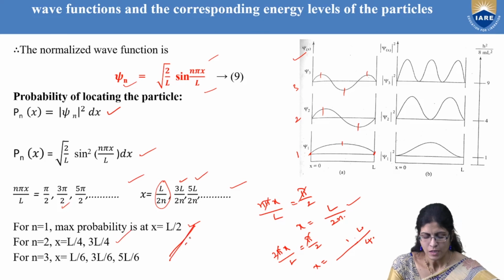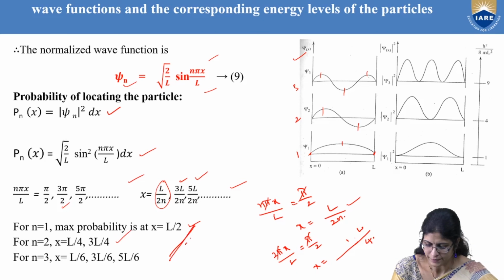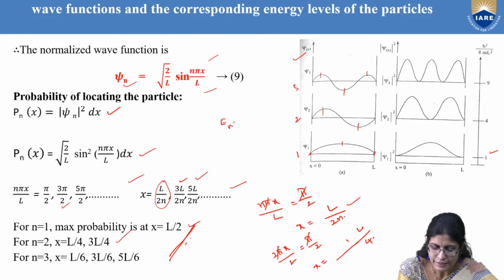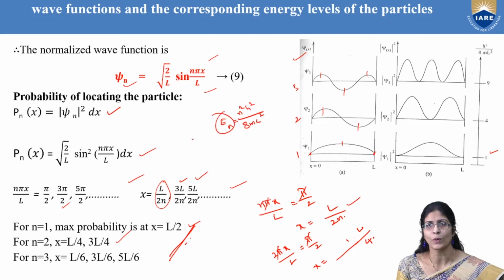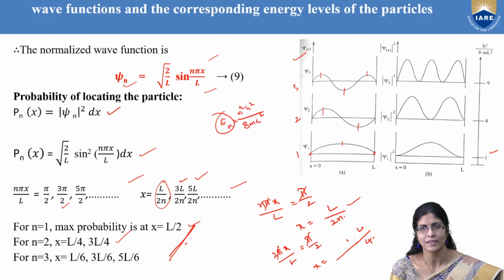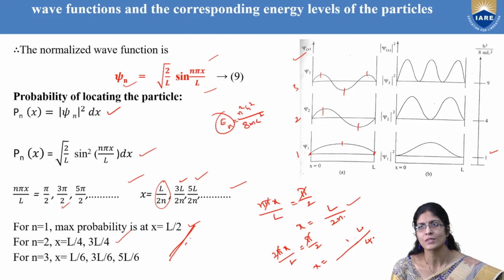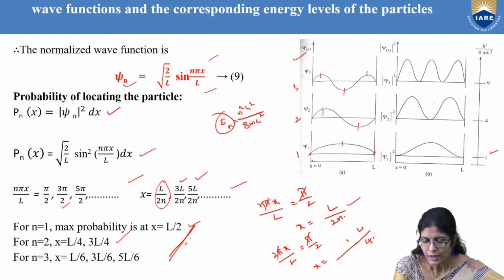Let's see here. Before taking n is equal to 1, let me take n is equal to 0. What will happen? En is n square h square by 8m L square. If n is equal to 0, the energy of the particle is 0. Energy of the particle is 0 means there is no particle. But that's not what we have taken. So there is no n is equal to 0 level actually. The n is equal to 0 level is not at all there.